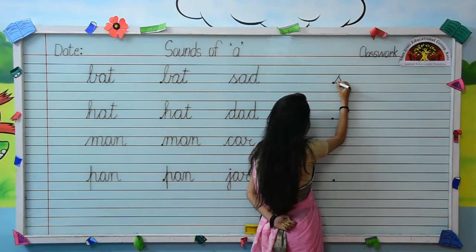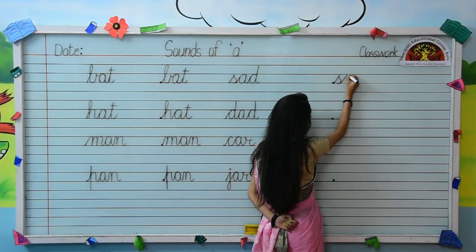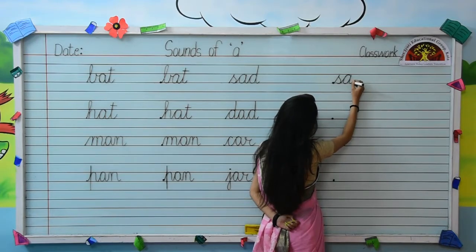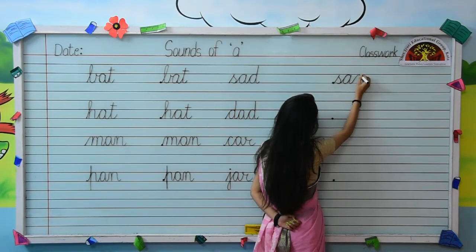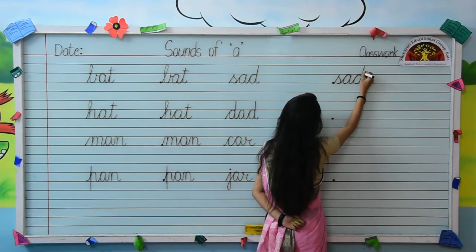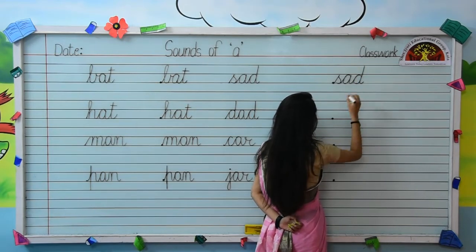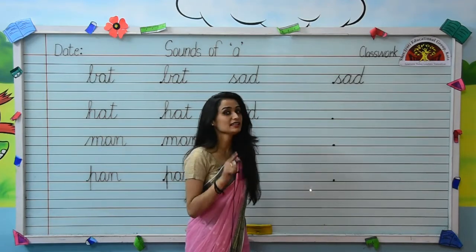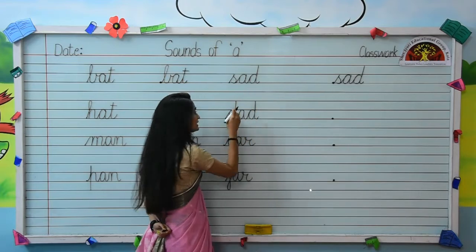S, then A joining with letter S. Like this, you have to make letter A. And from the end point of letter A, you have to write letter D. Okay kids, like this. Write very neatly. S-A-D, sad. Now come on the next one.